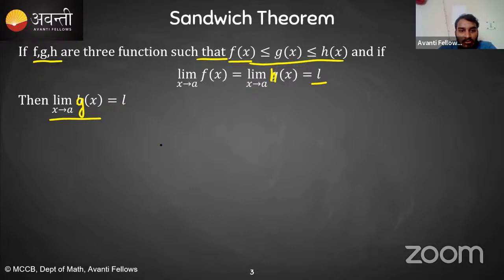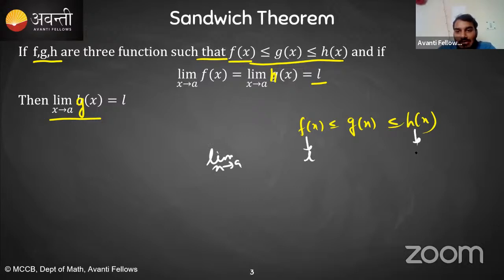Is this clear? So let's say you have three functions, f of x, g of x, and h of x. What it's saying is that limit x tending to a, for f of x it is L, and for h of x it is also L. And since g of x is always between f of x and h of x, g of x is sandwiched between f of x and h of x. So it means limit x tending to a of g of x will be L only. Is this clear?